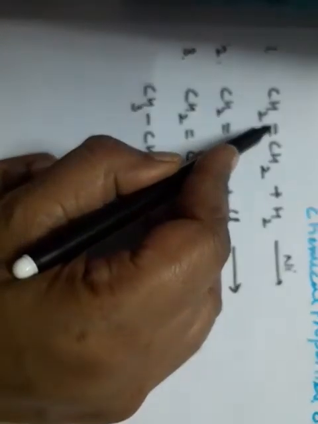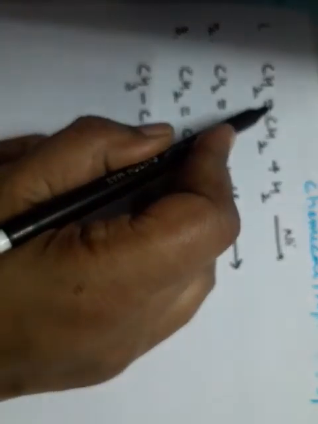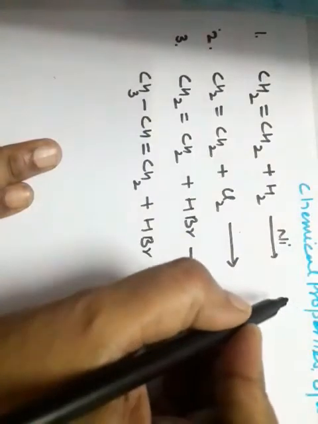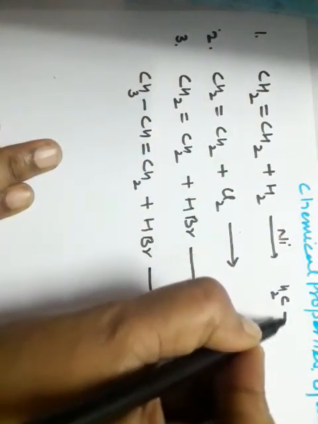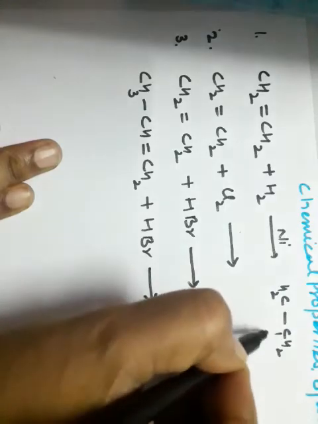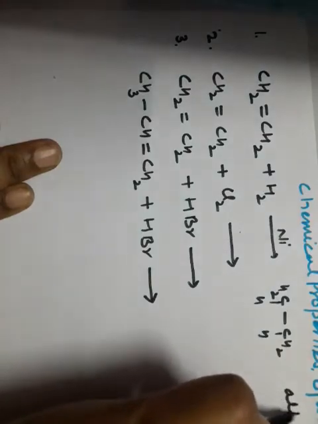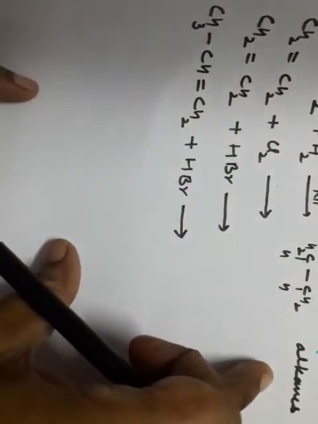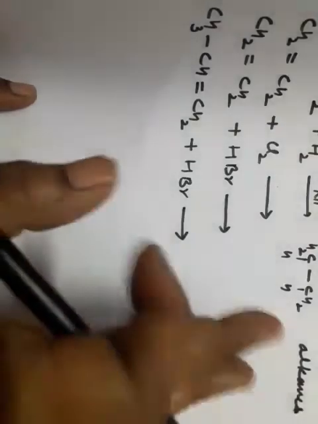Here one is a sigma bond and the second one is a pi bond, as we all know, and this pi bond is a loose bond. So this pi bond breaks and there is an addition of hydrogen atoms and it gives the formation of alkanes. Right, students? And this reaction is called hydrogenation because we are supplying hydrogen.